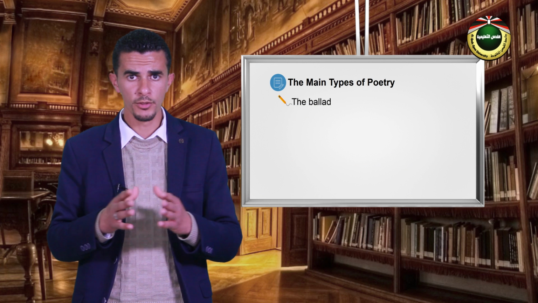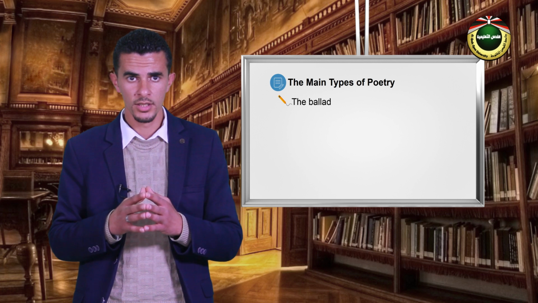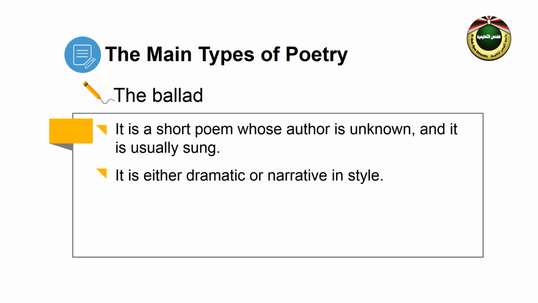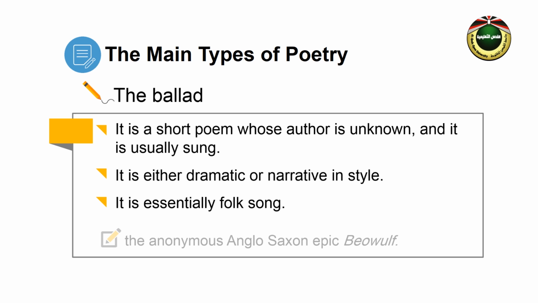The seventh type of poetry is the ballad. It is a short poem whose author is unknown, and it is usually sung. It is either dramatic or narrative in style. It is essentially a folk song.